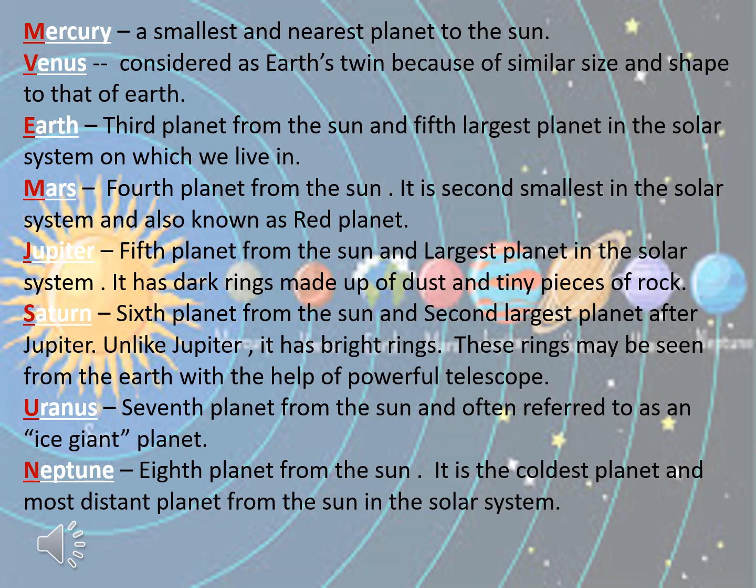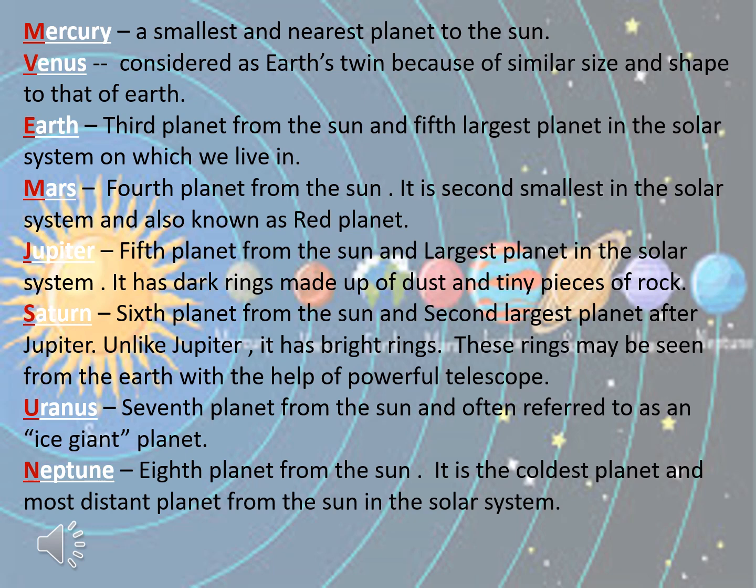You can see all the 8 planets here: Mercury, Venus, Earth, Mars, Jupiter, Saturn, Uranus, Neptune. So, the first one is Mercury, the smallest and the nearest planet to the Sun. Which is the smallest planet? Mercury. And it is the nearest planet to the Sun. Next is Venus. It is considered as the Earth's twin. Why is it considered as the Earth's twin? Because of the similar size and shape to that of the Earth. Earth and Venus have the same size and shape, because of which Venus is called the Earth's twin.